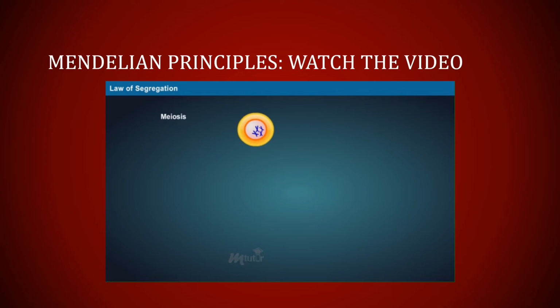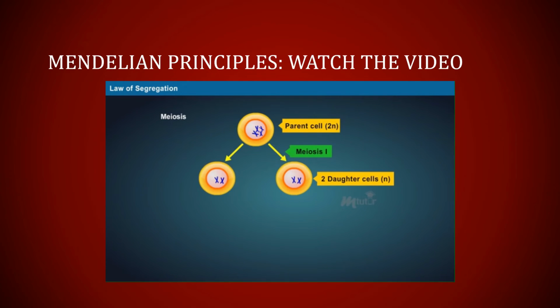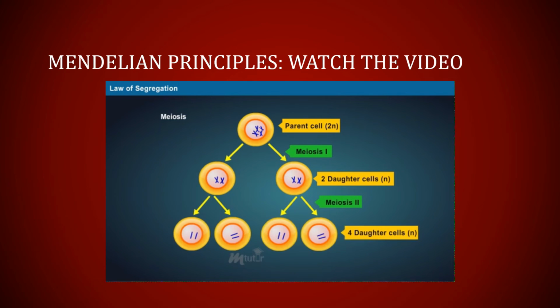After the discovery of the meiosis process, the law of segregation was stated as: during reproduction, the inherited alleles that determine the traits are separated into the reproductive cells by a process called meiosis and randomly reunite during fertilization.